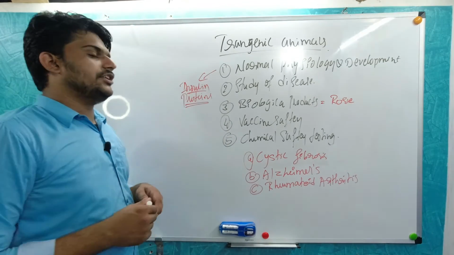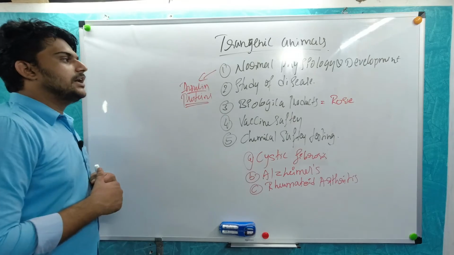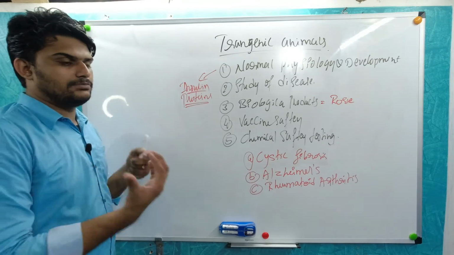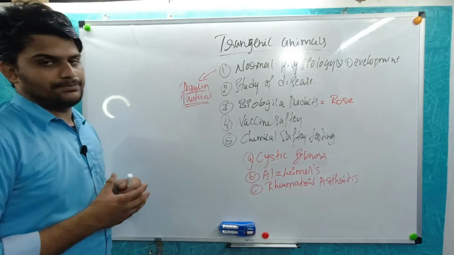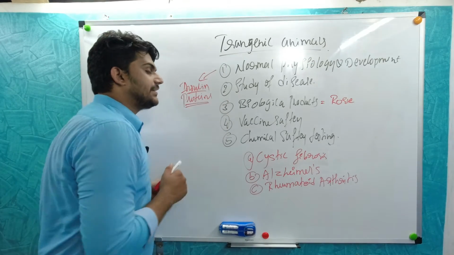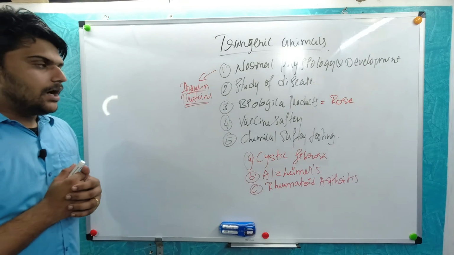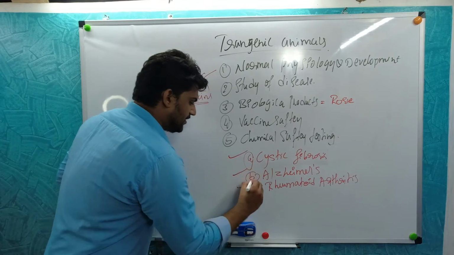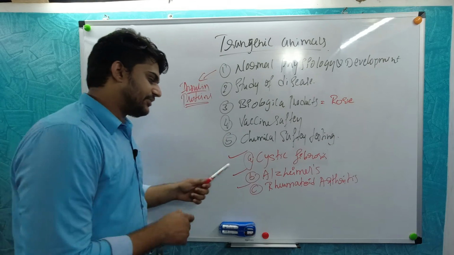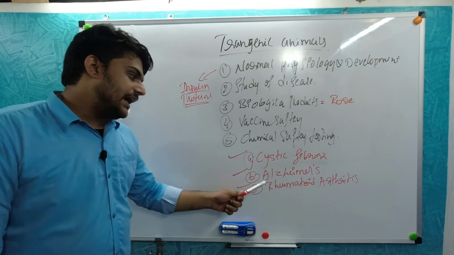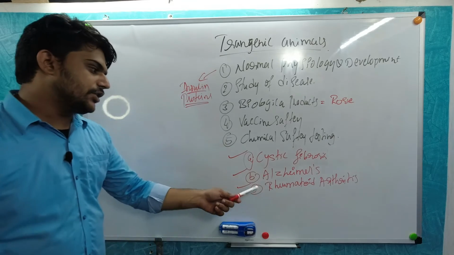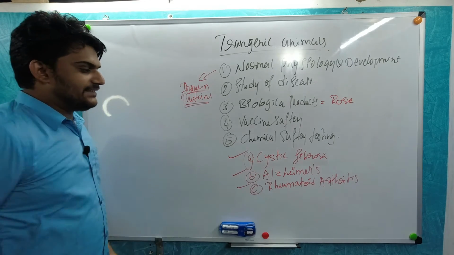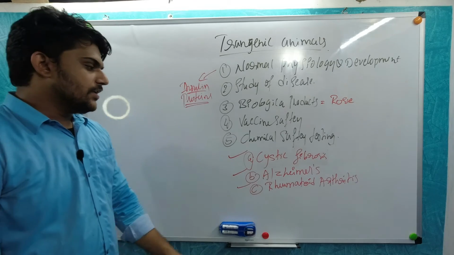Next comes the study of disease. As you all know, using different kinds of enzymes retrieved from different types of organisms, disease can be studied. Most probably these 3 are the diseases which have been studied: cystic fibrosis, Alzheimer's, and rheumatoid arthritis mainly. So nowadays we have a cure for this also.